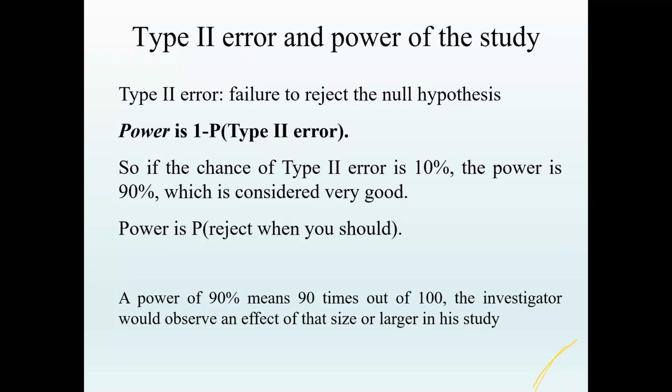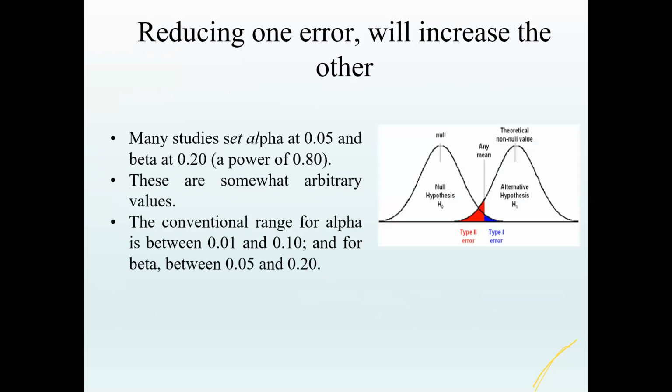So power is actually the right decision, we can say. Power of 90 means that 90 times out of 100, the investigator would observe an effect of that size or larger in his study. That's why we consider this concept when we calculate the sample size, which we'll be discussing later on.